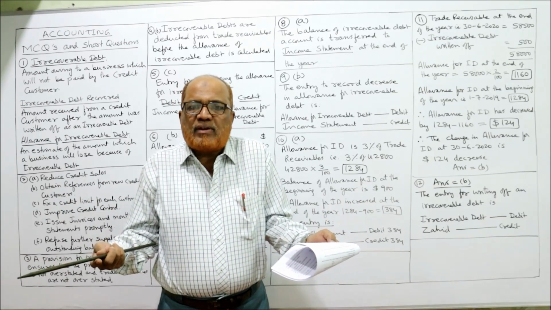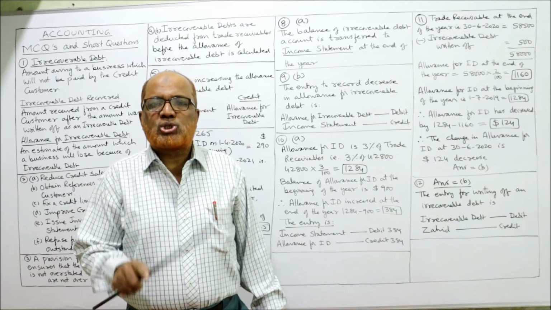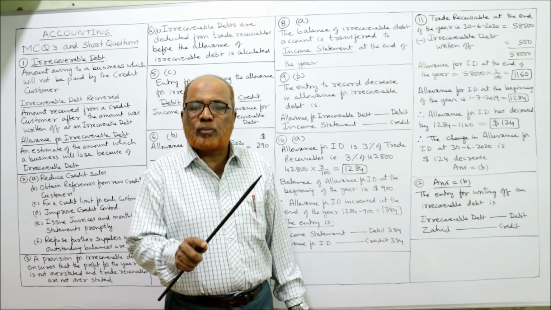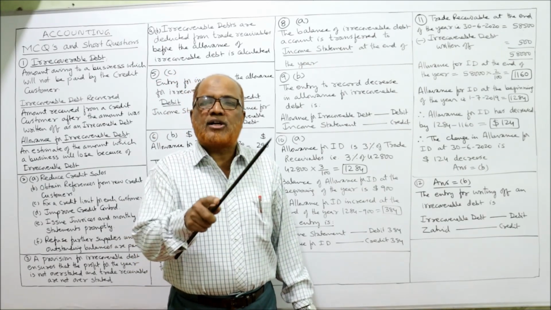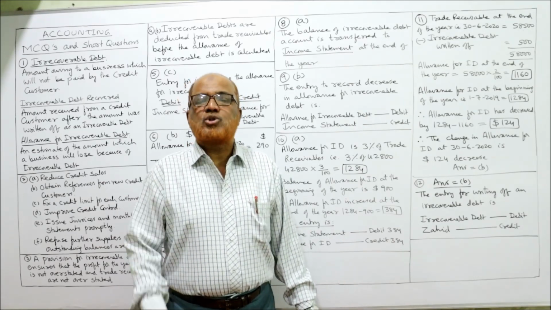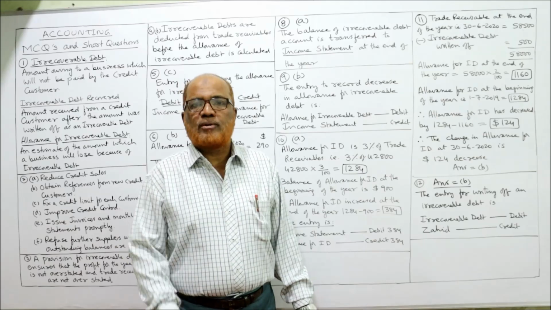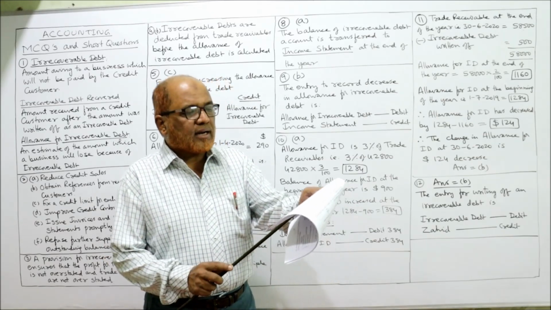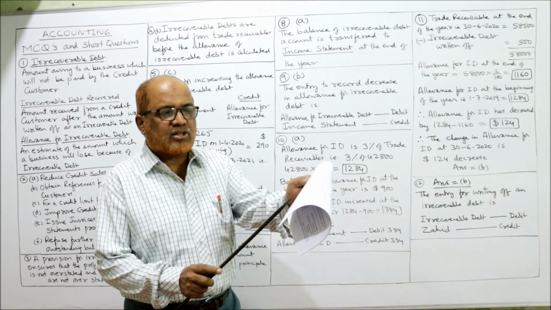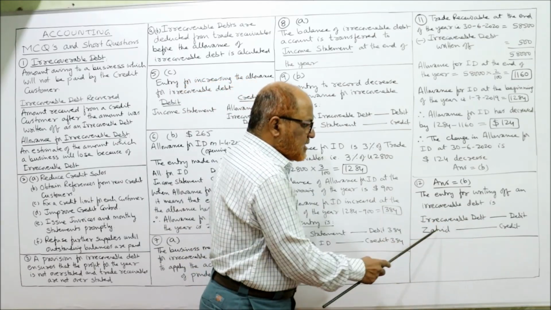Now we cannot receive any amount from Zahid. We want to write it off as irrecoverable. Irrecoverable debt is a loss, and all losses should be debited. Remember this point. All losses should be debited. So irrecoverable debt should be debited. From whom we have to get the money? Zahid. So Zahid account should be credited. The correct entry will be irrecoverable debt debit, Zahid credit. The correct answer is B. The entry for writing off an irrecoverable debt is irrecoverable debt debit, Zahid credit.